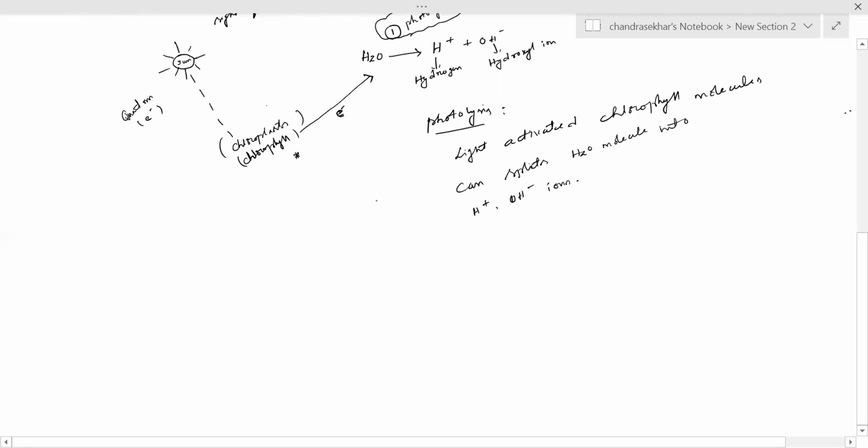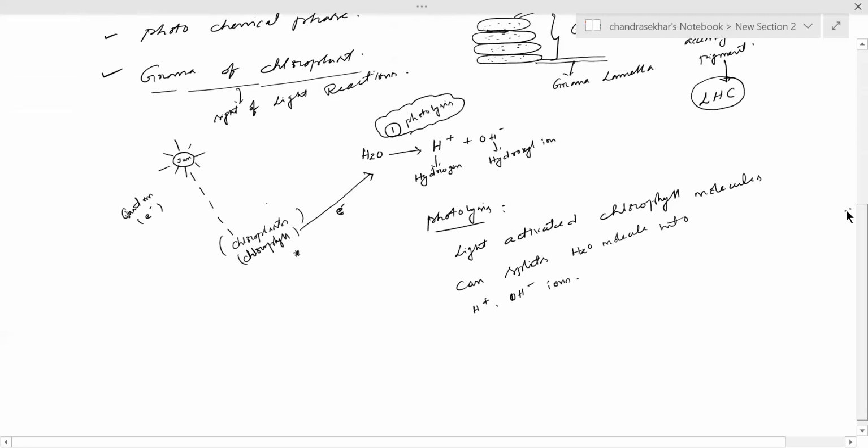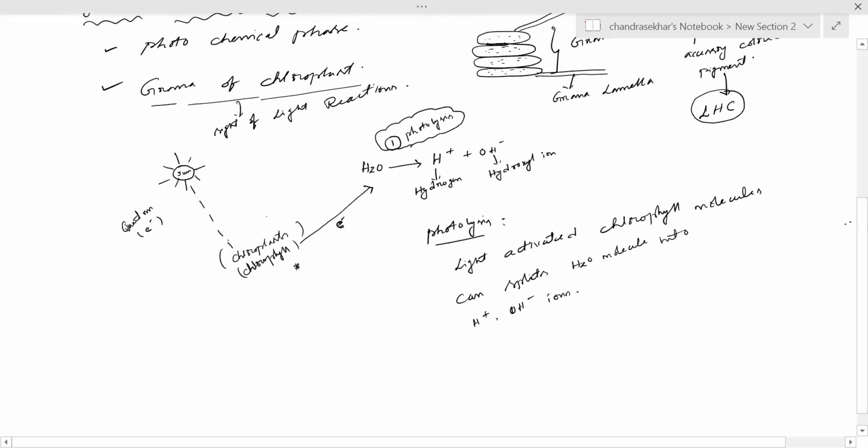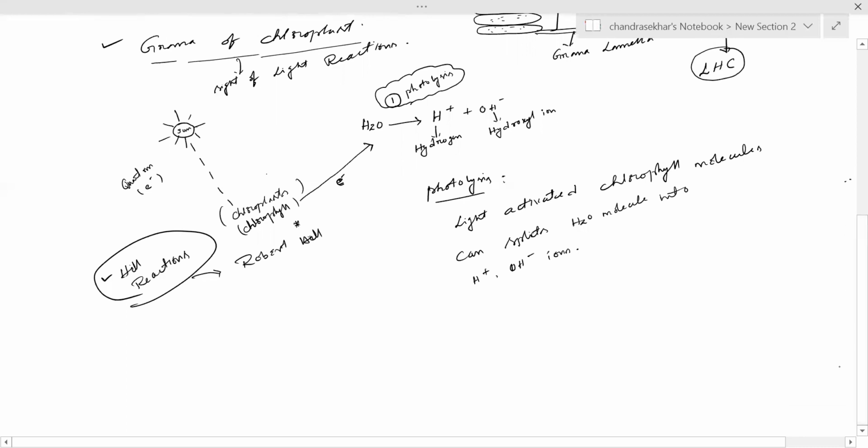This photolysis reaction was first discovered by Robert Hill. Hence, it is called Hill reactions. Is it clear why the light reactions are called Hill reactions? Because it was first discovered by Robert Hill. Due to this reason, the light reactions are called Hill reactions.